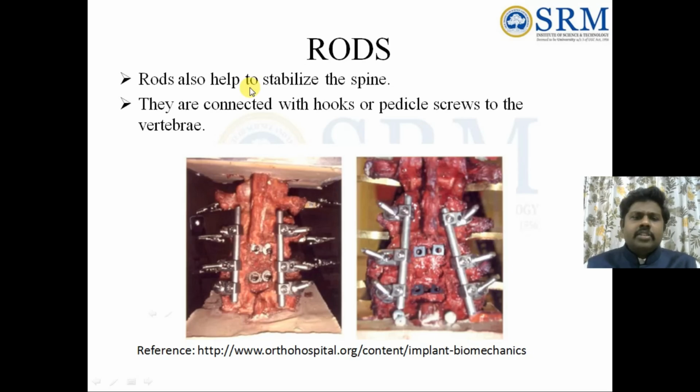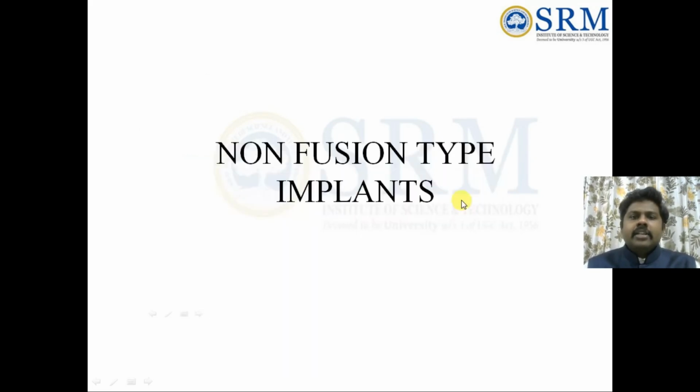These are the rods. Rods are generally used for stabilizing the entire structure. Suppose an accidental failure happens over here, they will put the rods and tighten the pedicle screws over these vertebrae, and they can tighten the entire structure. That is the fusion type. After that, the next is called non-fusion type implants.